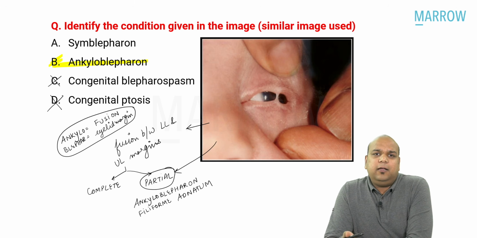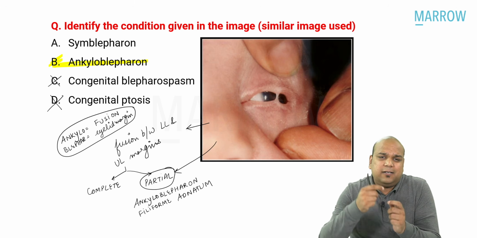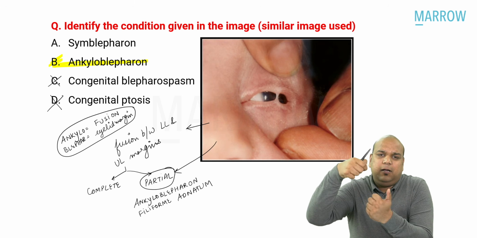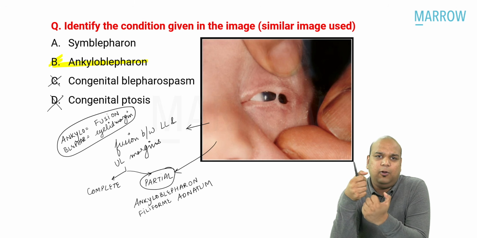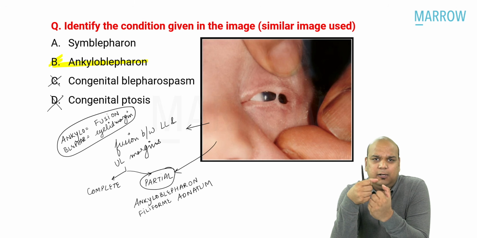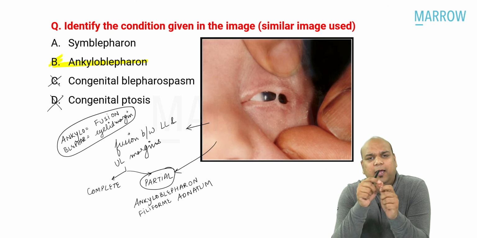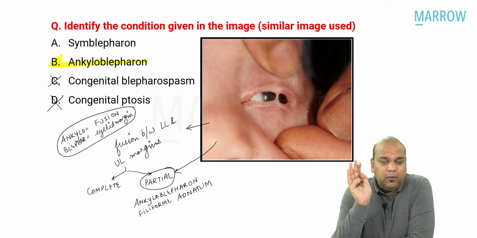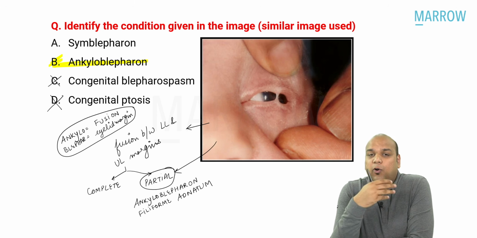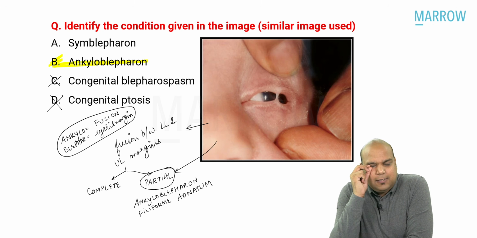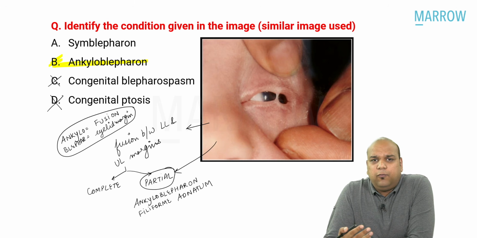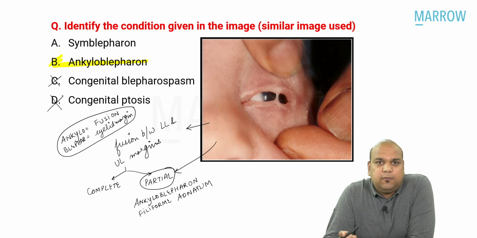I had to treat it. The treatment is very simple, everybody. It is just kind of a tag, okay, which is connecting both the eyelids. So I kept my thumbs on lower eyelid and upper eyelid, and with a gentle force just pushed them apart, and the fusion broke away. And that's how simple the treatment is, okay. If it is more of a fusion, everybody, if it is fusion on the lateral side completely or on the medial side completely, everybody, obviously we have to go for reconstructive surgeries in the eyelid. Not going into the details of that, beyond our scope.